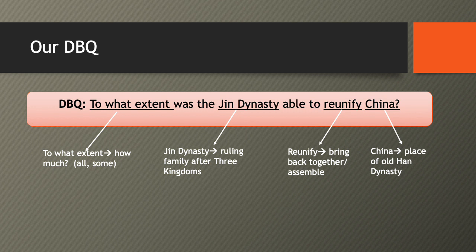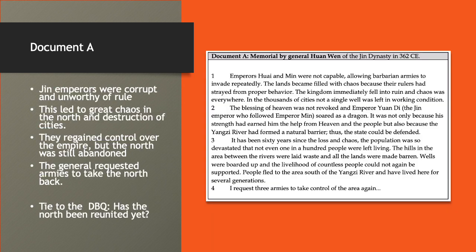We know that this is the place of the old Han dynasty, previously also the 3 kingdoms period, and now we're talking about the Jin dynasty. So knowing that geographical location is very important. Looking at our first document, Document A is a memorial by General Huan Wen of the Jin dynasty in 362 CE. Let's go ahead and jump into the text and see what we can learn about this period of Chinese history.